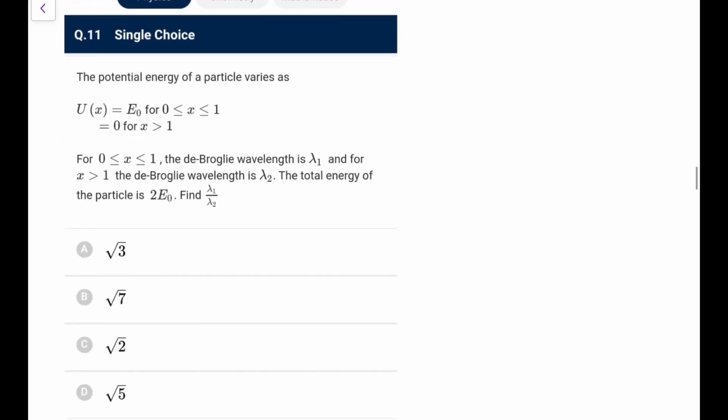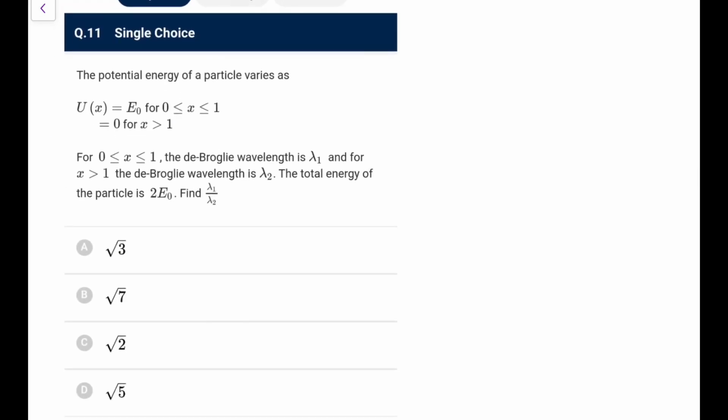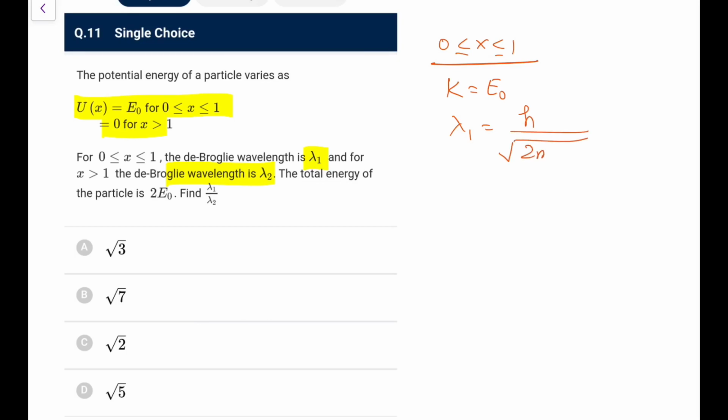Next, the potential energy of a particle varies as shown. For 0 to x less than 1, the de Broglie wavelength is lambda 1, and for x greater than 1 it is lambda 2. The total energy is 2 E naught. Find lambda 1. Since total energy is 2 E naught, for 0 to 1, I can directly make out kinetic energy would be equal to E naught, that is total energy minus U. So the de Broglie wavelength lambda 1 is equal to h by p, which is h upon root 2m E naught. This is the first.